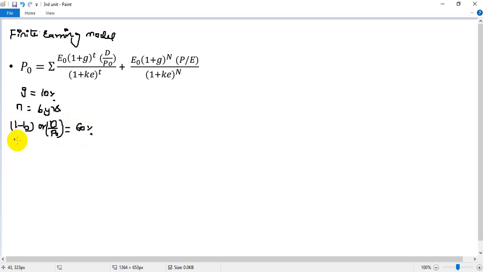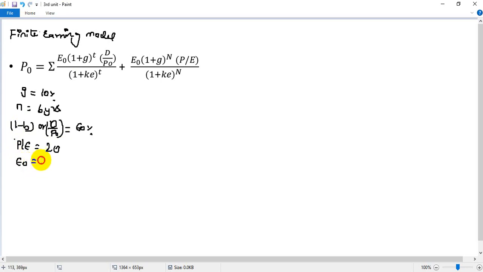The continuation of the question is the ending P by E ratio is expected to be 20. So P by E has been given as 20. The current earning per share is 4 rupees.